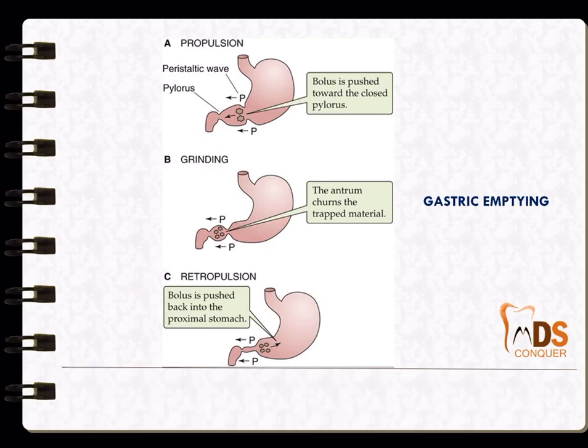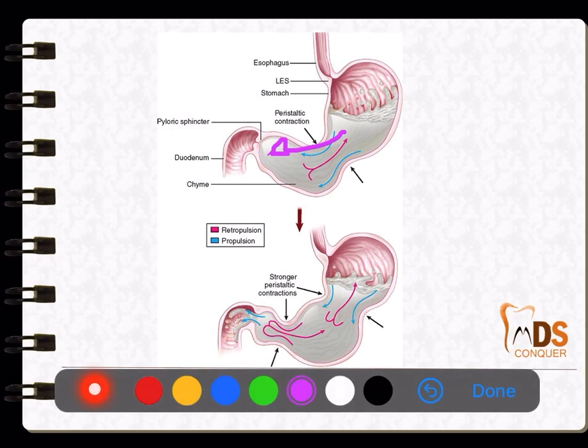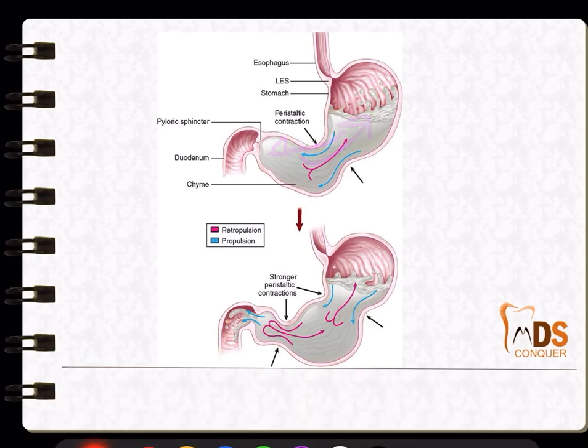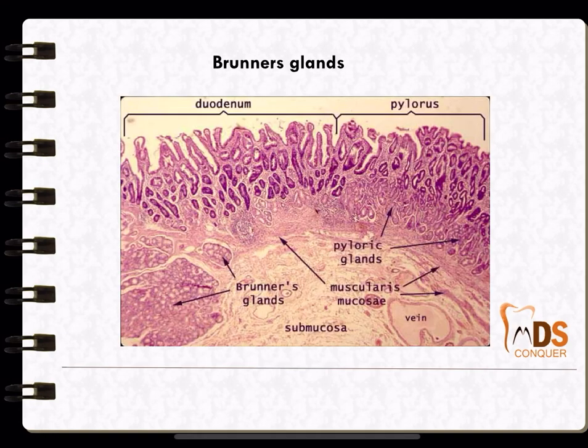Okay. So, this is the gastric emptying. You can see the propulsion marked in blue and the retropulsion in red. So, what are the factors that delay gastric emptying? All these could be the factors that delay gastric emptying if the question is asked.